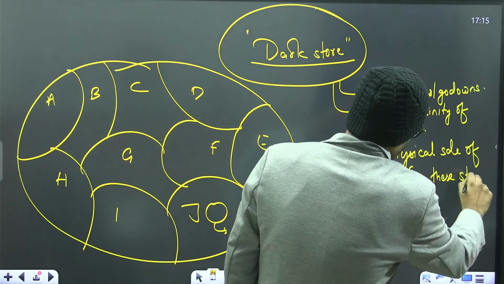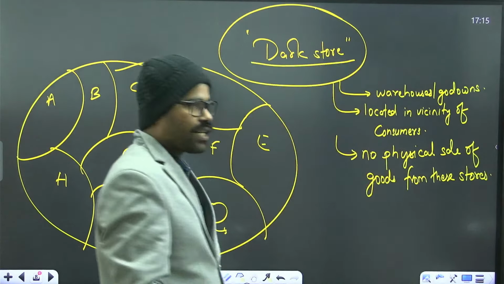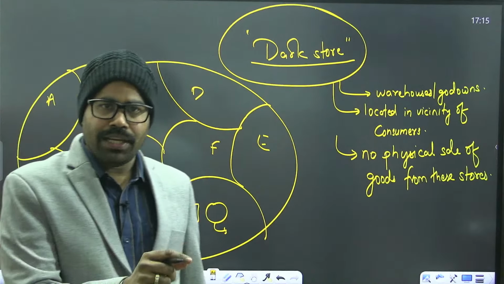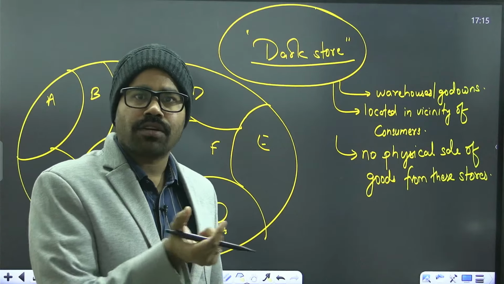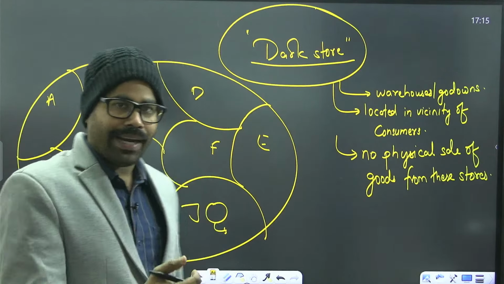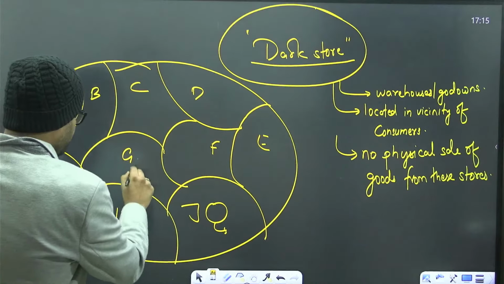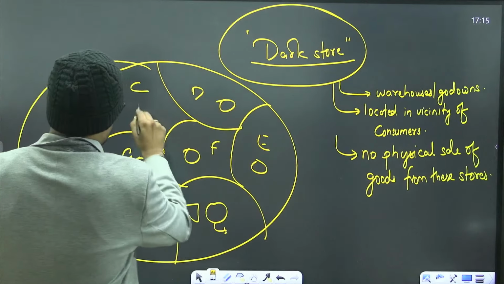They are often located in some streets, in some areas as a godown. So you will find that these dark stores are there in all these blocks.